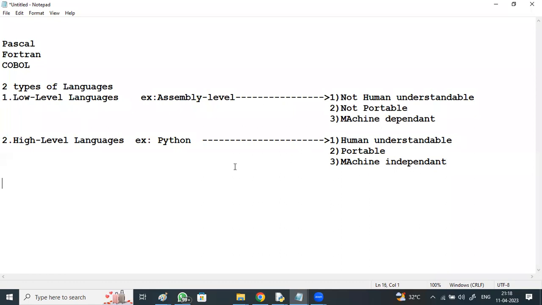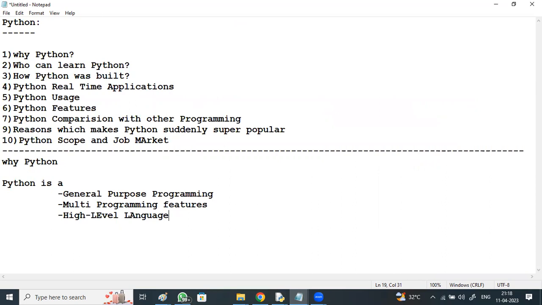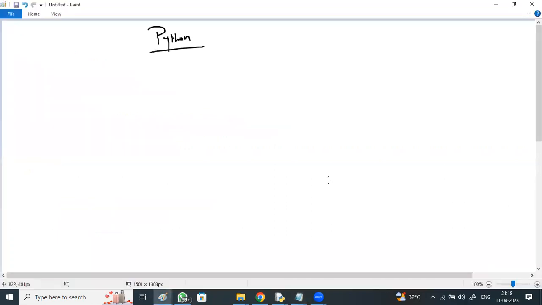So it's human understandable, portable, and machine independent. It can run on all the hardware and all the operating systems. It's a high level language and an interpretation language. If we talk about it, there are two types of languages: compilation languages and interpretation languages. Python is an interpretation language.